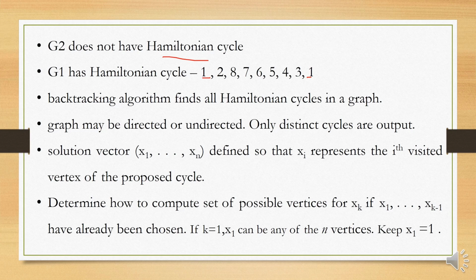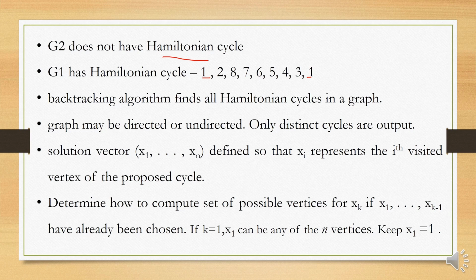So the backtracking algorithm finds all the Hamiltonian cycles in a graph. The graph can be directed or undirected. Only distinct cycles will be given as the output. The solution vector is represented as x1, x2 until xn, such that xi represents the ith visited vertex of the proposed Hamiltonian cycle.